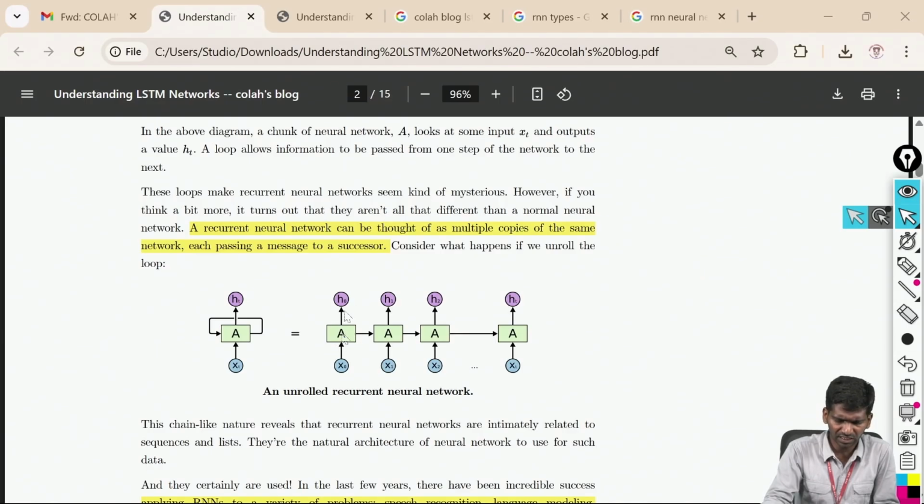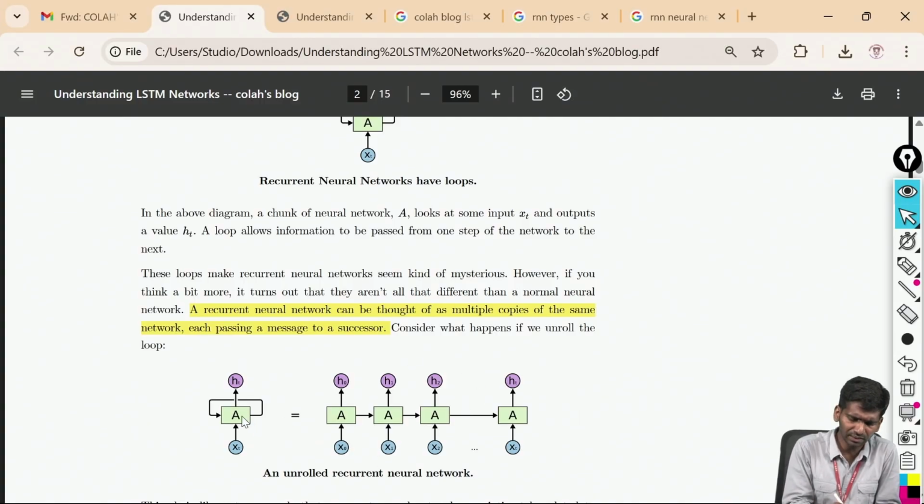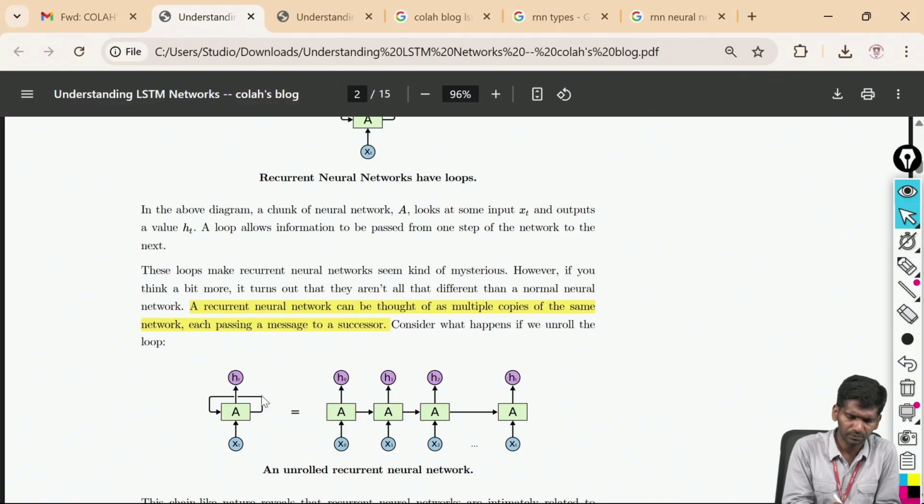It is the series connection of this neural network, with different inputs, different outputs, and different neural networks, all connected one after another, and so on. This is what I get if I unfold it. If I fold it, I get this one.